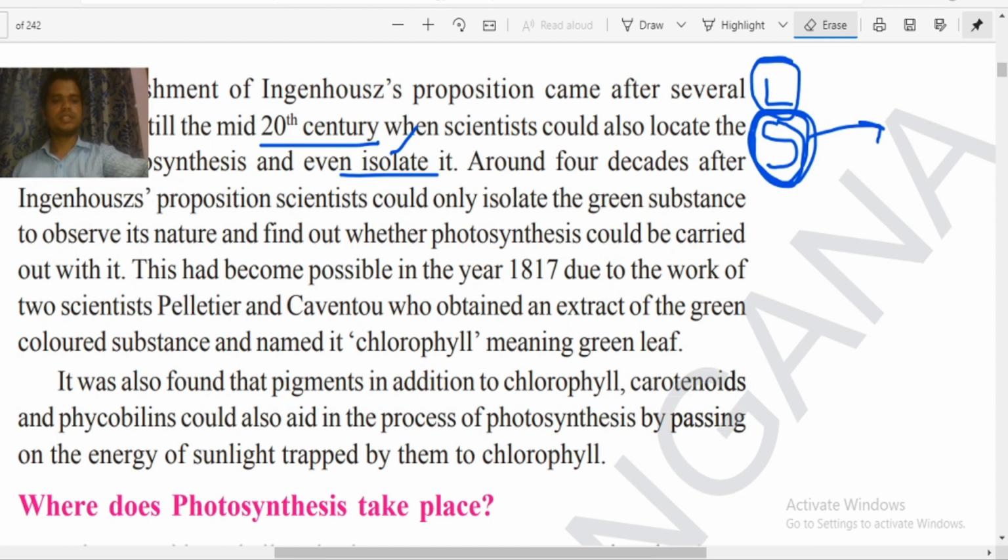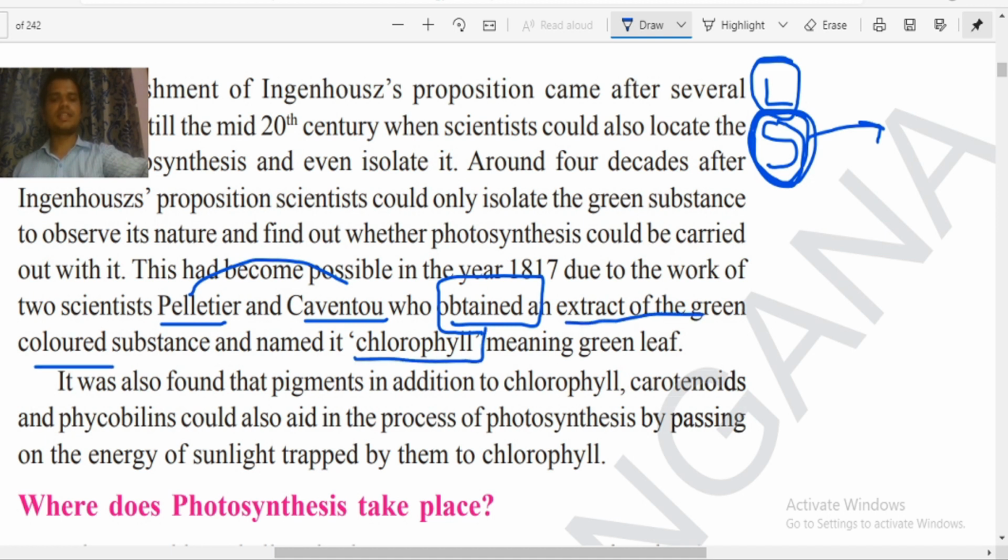This became possible in 1817 due to the work of two scientists. Who are they? Pelletier and Cavendish. These two scientists obtained the green color structure from the extract of green colored leaves.